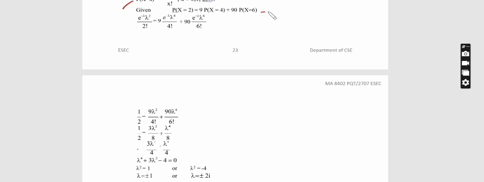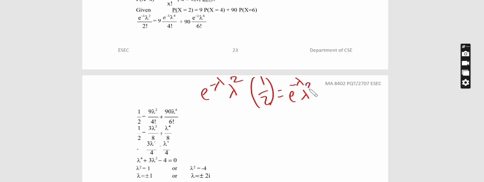Now I am writing the given equation. Here I am substituting the Poisson distribution. If x is equal to 2, substitute 2 factorial. X equal to 4 means lambda power 4 by 4 factorial. X equal to 6 means lambda power 6 by 6 factorial. So the remaining 90 value remains as it is. In both terms, that is the left hand side and right hand side, I can take e power minus lambda as common. So I will remain with lambda square by 2 factorial on the left hand side, and on the right hand side I am taking e power minus lambda as common.